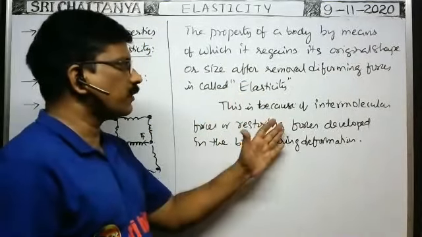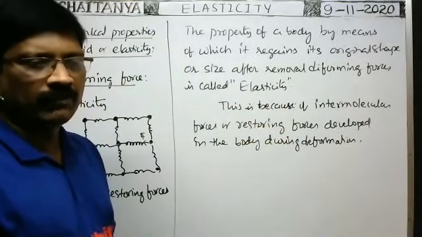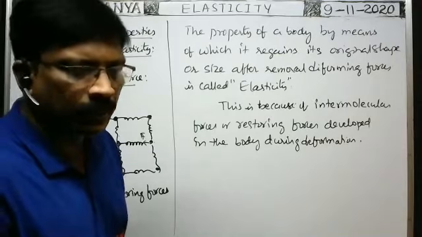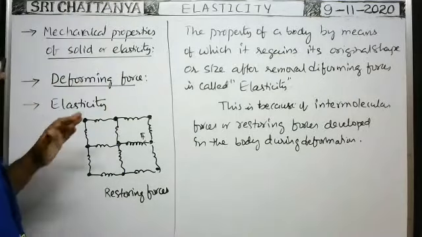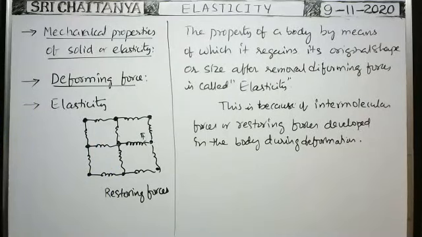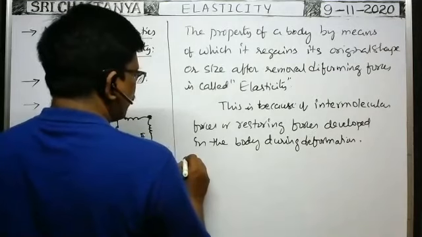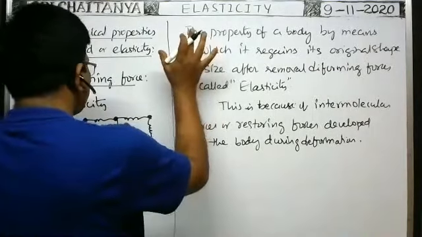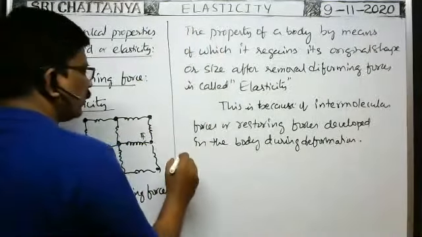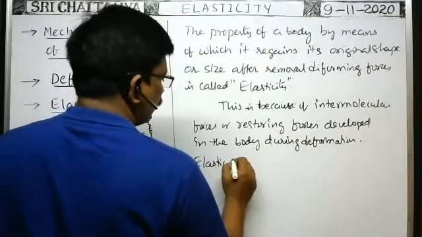Otherwise, there is no possibility for bodies to regain their original shape or size after removal of the deforming forces. It is the elastic property. So the elasticity definition is this one, which is very important. Next, elastic body and plastic body.